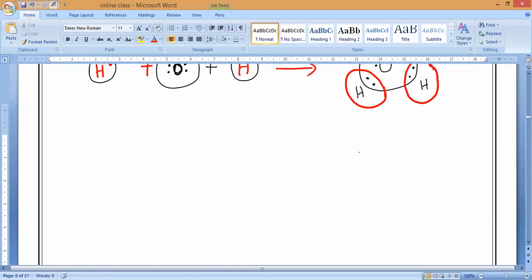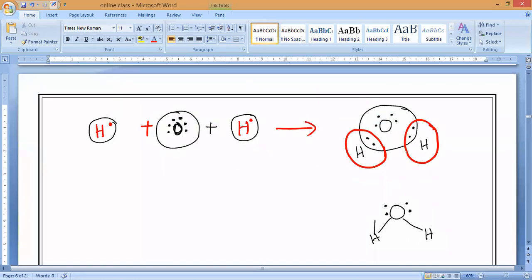Now we can draw the structure like this also. Oxygen, single bond hydrogen, single bond hydrogen, and it is having 2 lone pairs of electrons.